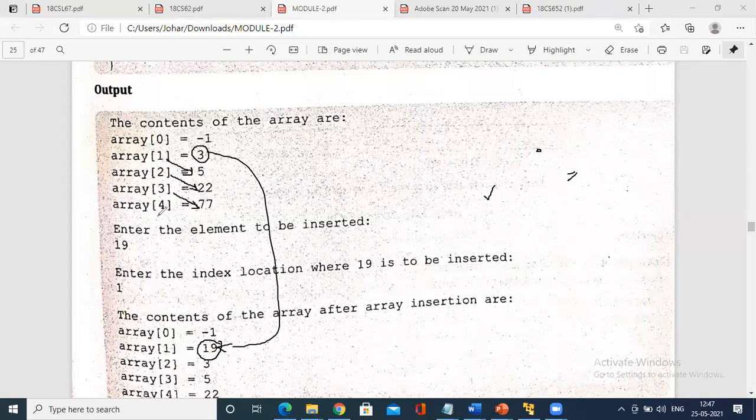Similarly, you need to create a new memory called 5. So a of 4 should be shifted to the new memory location, that is called here 77 to the new memory. So 77 will be shifted. As such it moves. Clear?